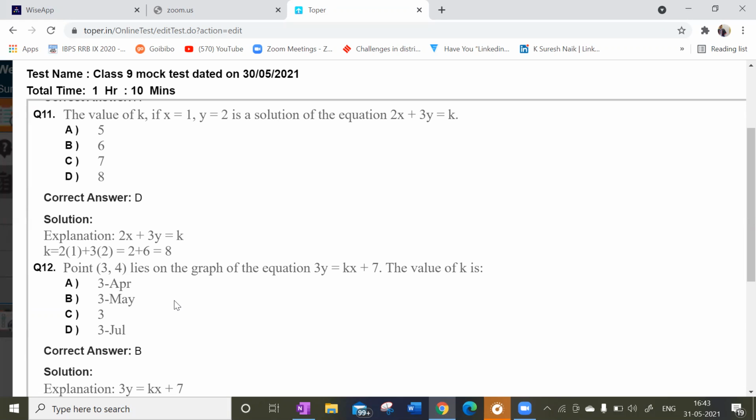Sir, the answer we got is 5 by 3. Yes, sir, I also got it. Sir, can we get marks for that question? Yes, of course. Sir, I didn't get marks for that question. Definitely you will get. You should usually add yourself.